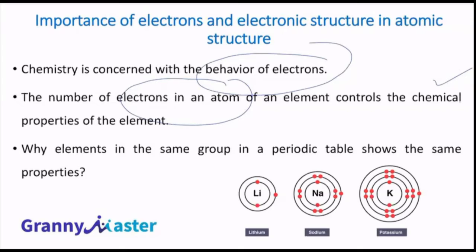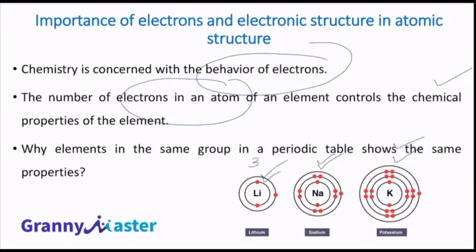If you recall your periodic table, which you studied in your 10th standard, the elements in a group show similar chemical properties. For example, the first group, right? In group 1, alkali metals: lithium, sodium, potassium, rubidium, cesium, all of these elements have the same chemical properties. Then we can ask how? How is it possible? They have different atomic numbers, right? They have different atomic numbers.